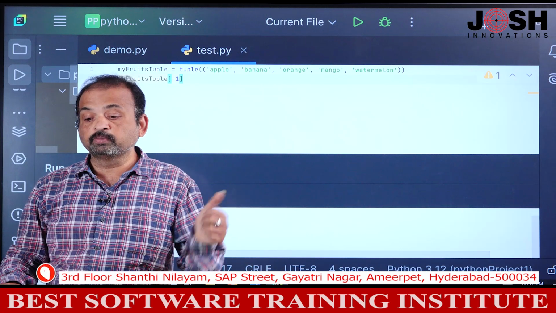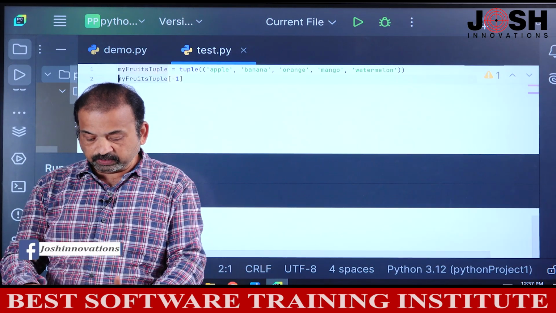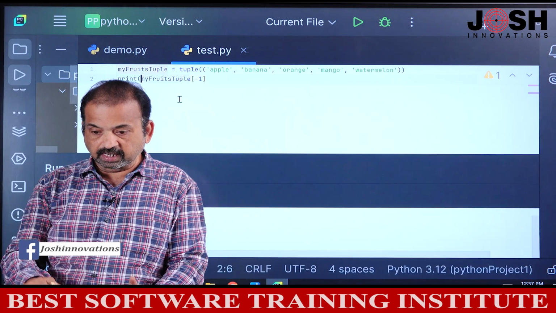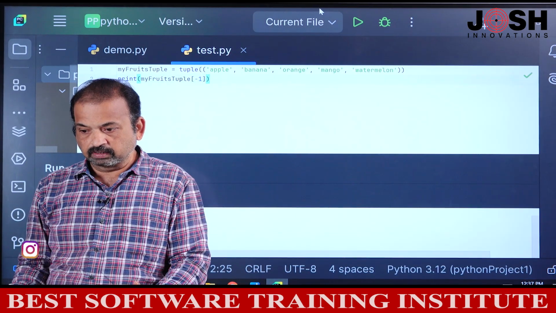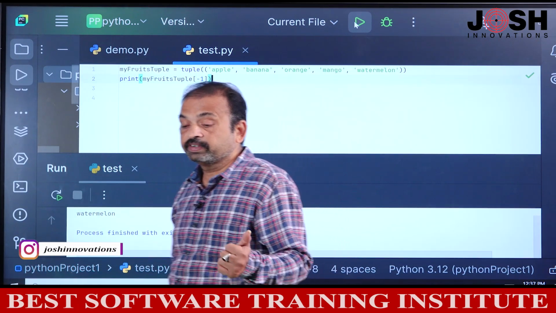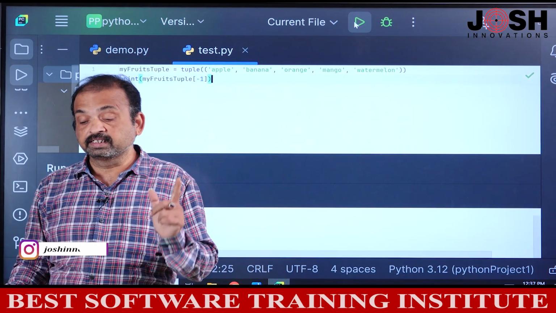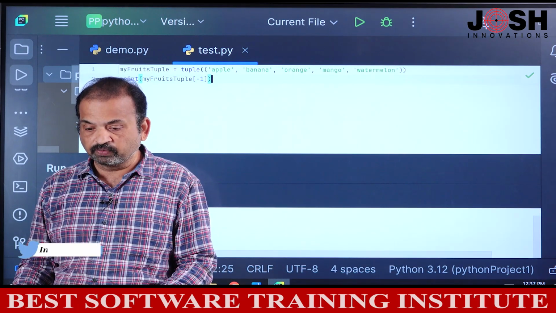The index number for watermelon, the last item, is nothing but -1. So, when I try to print this, it will print the last item. Yes, watermelon. Okay. So, this is a way to access a single item from the last by using the negative index number.